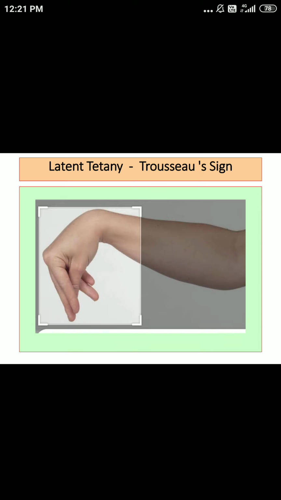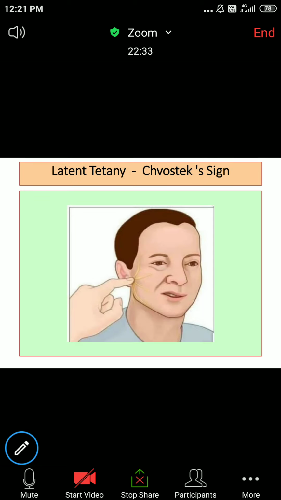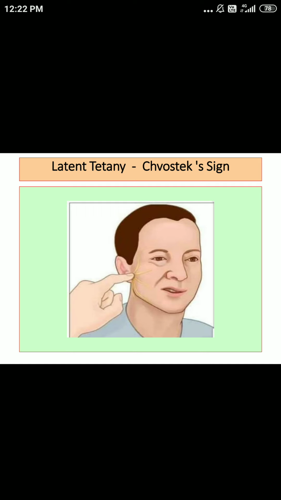Okay, Trousseau sign. There is one more sign which is less important. This is the chopstick sign. Now, as shown in the image, we are just supposed to tap the skin over the facial nerve, about 2 centimeters anterior to the external auditory meatus.